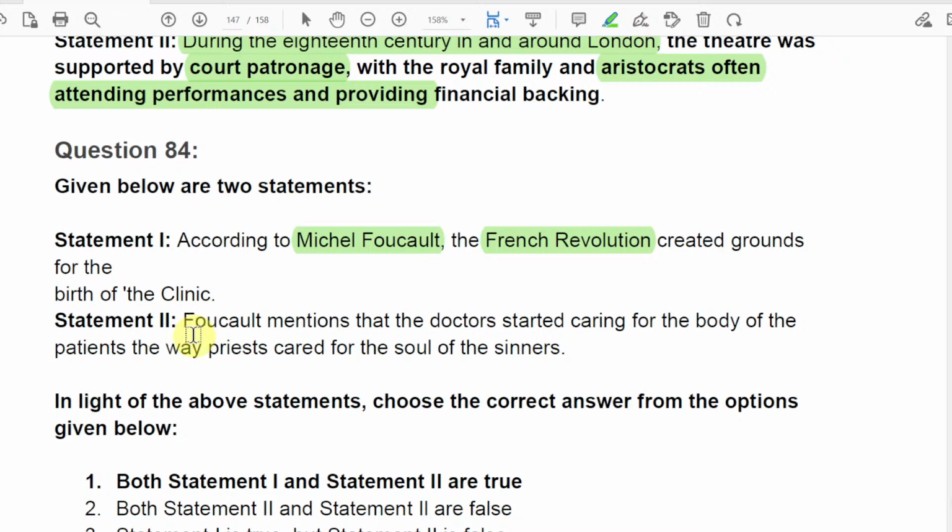So, statement second says Foucault mentioned that the doctors started caring for the body of the patient the way priests cared for the soul of the sinner. So that statement definitely is true. That is a little bit biased, not biased, there must be, but what I would tell you, the birth of the clinic has